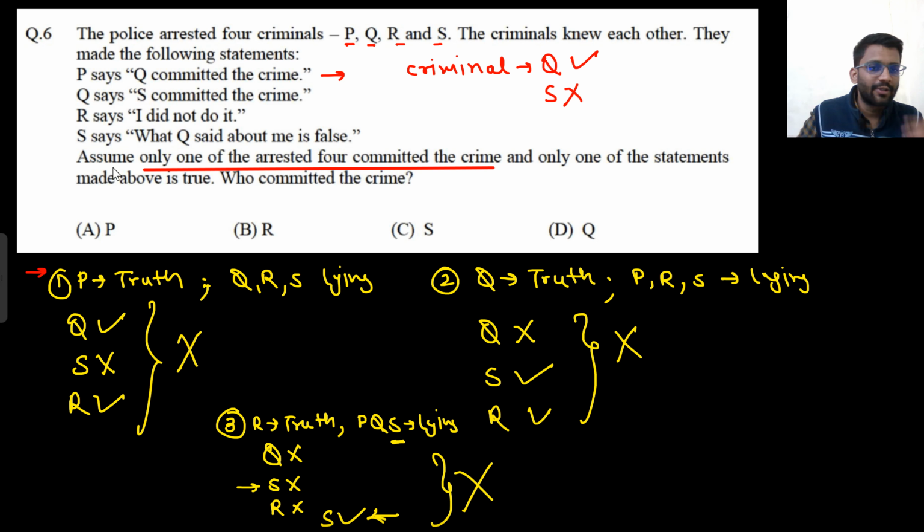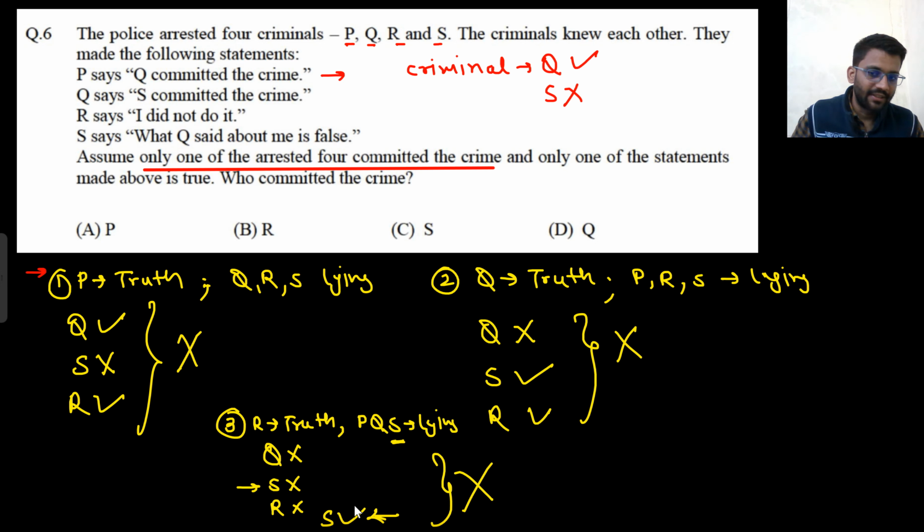Now coming to the statement of S. S is lying, S is not telling the truth. S is saying that what Q said about me is false. What will be the negation of that? What Q said about me is truth. So what Q said about S is truth. So Q said S committed the crime.